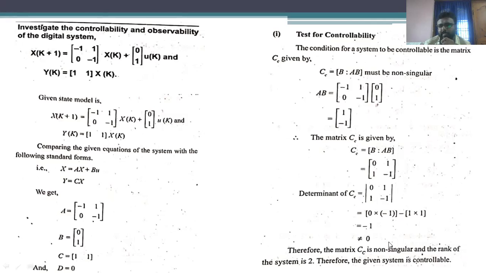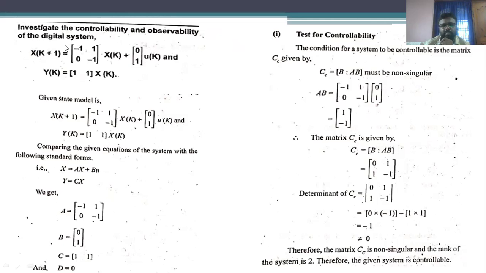The determinant of the matrix is -1, that is not equal to 0. Hence, this system is a controllable system, and the rank of the matrix is 2, because the controllability matrix is 2 by 2.